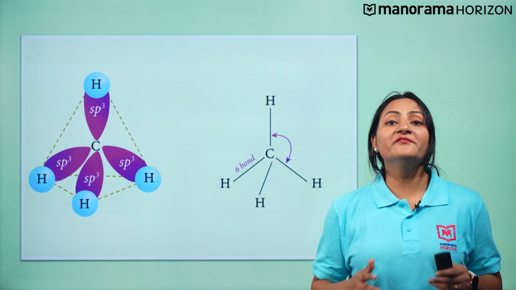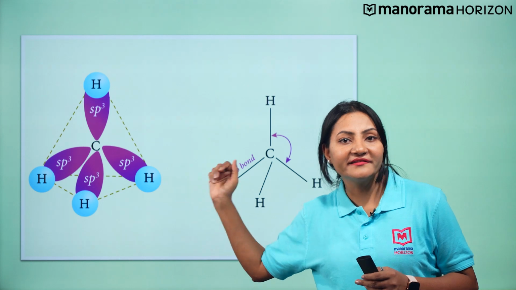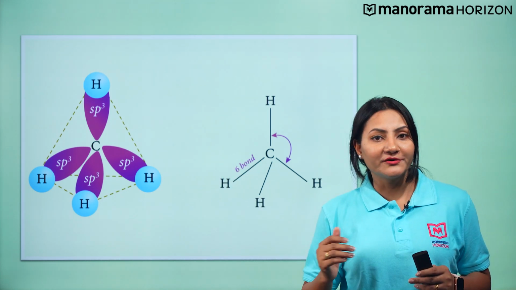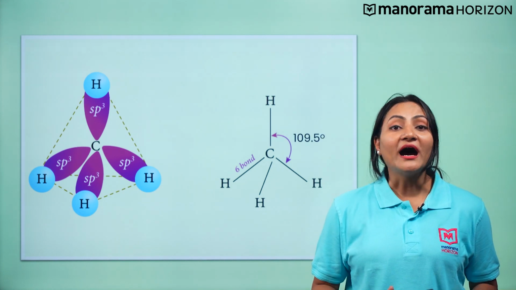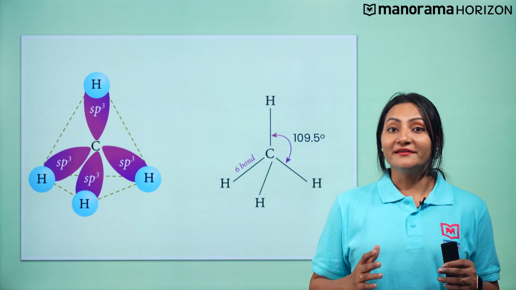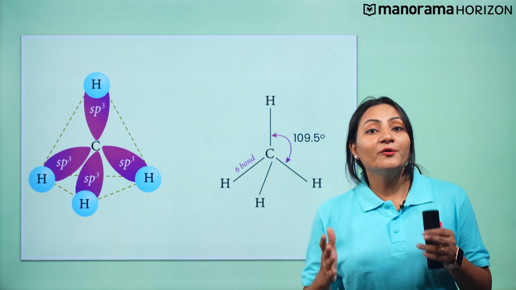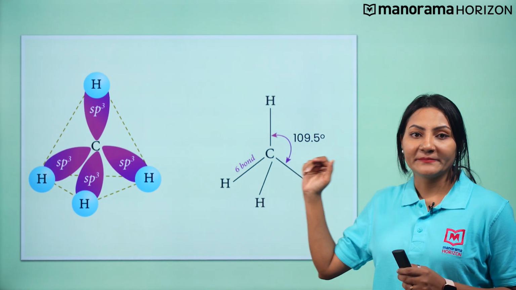Carbon atoms in alkane molecules are sp3 hybridized, and all the bonds, whether carbon-carbon or carbon-hydrogen, are sigma bonds. Moreover, the carbon atoms are tetrahedral in nature and the bond angles are the same as in a regular tetrahedron, that is 109.5 degrees.